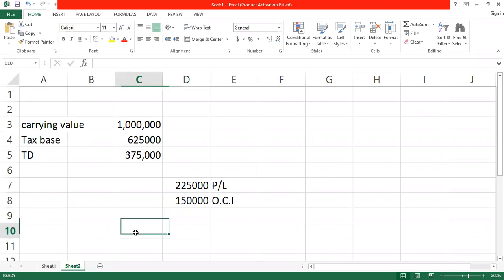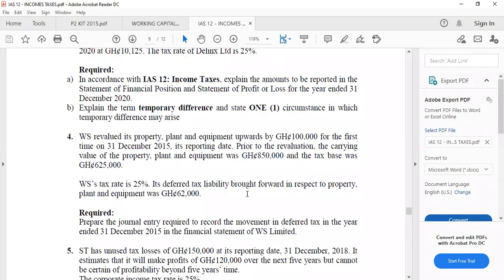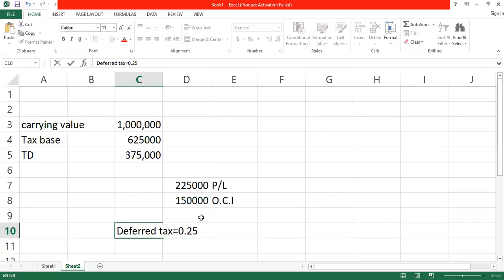So our deferred tax will be calculated in two folds. The first one: our tax rate is 0.25 times 225.